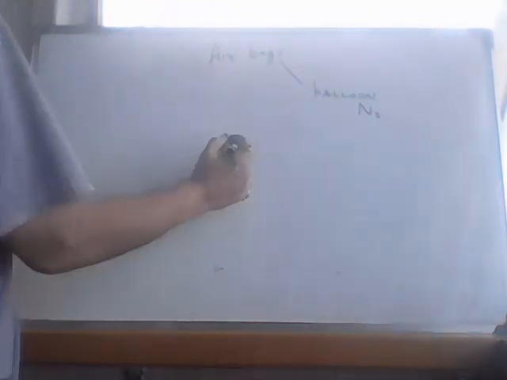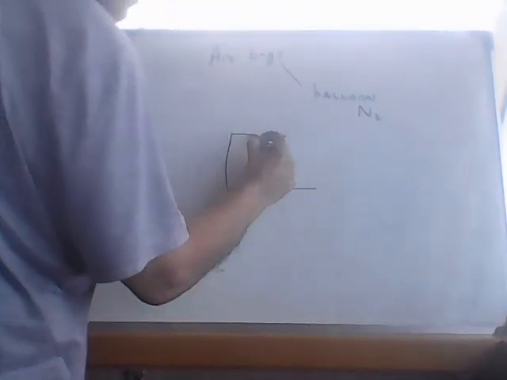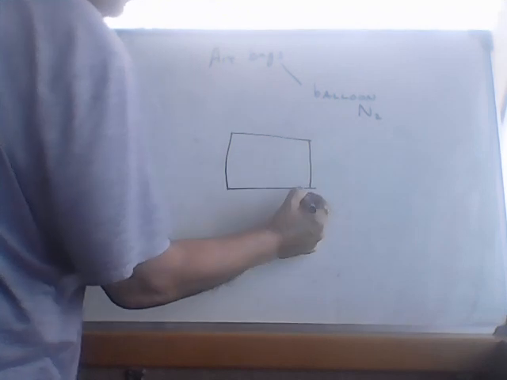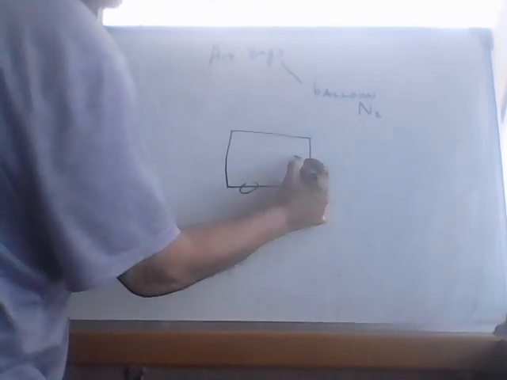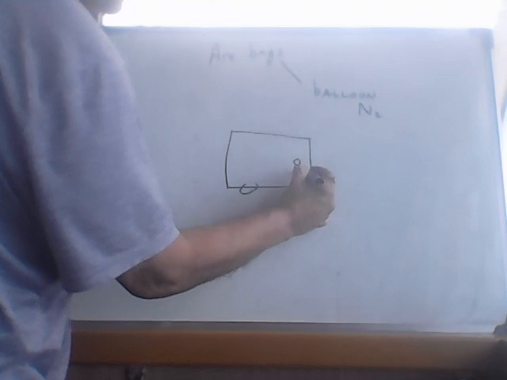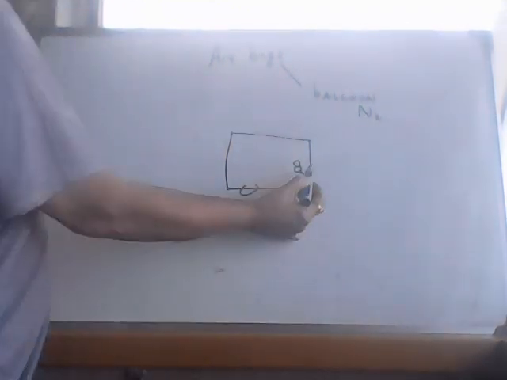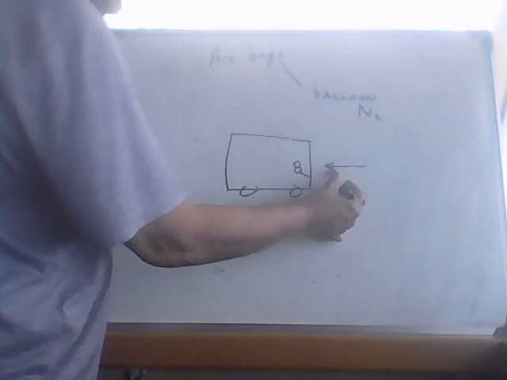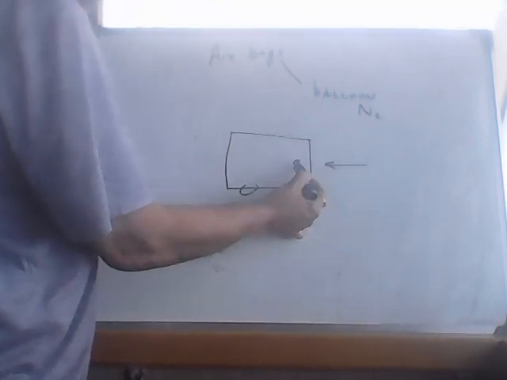Today we will talk about airbags. Airbags in automobiles. Now these are like a balloon which gets inflated with nitrogen, and when there is an impact due to accident, your head moves forward.